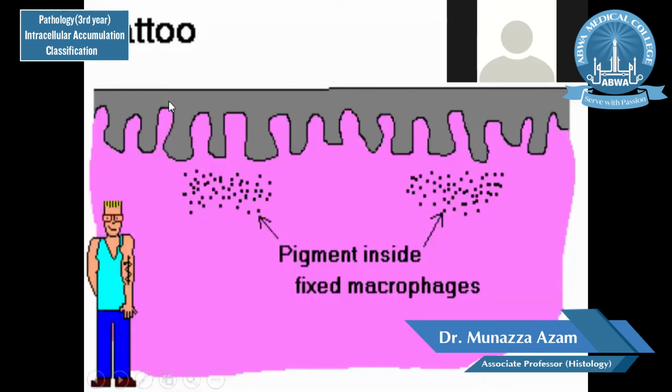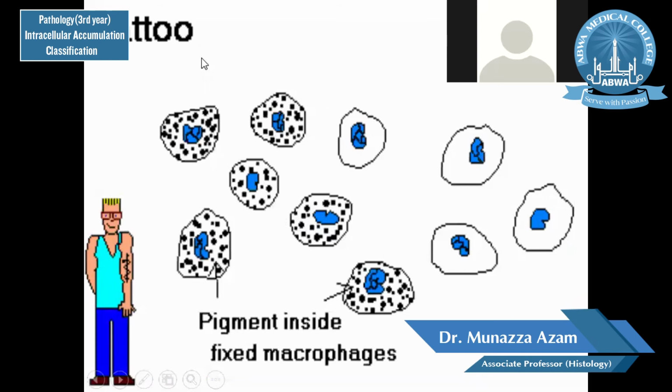For example, this is the epidermis and this is the dermis. And just beneath these are pigment fixed macrophages, because macrophages are found fixed in the connective tissue. And these macrophages, when they ingest this extra dye, they remain fixed in the tissue, and the tattoo does not disappear, so it becomes a permanent part of the body, and with normal measures it cannot be removed. So pigment present inside fixed macrophages is basically the cause of the tattooing.